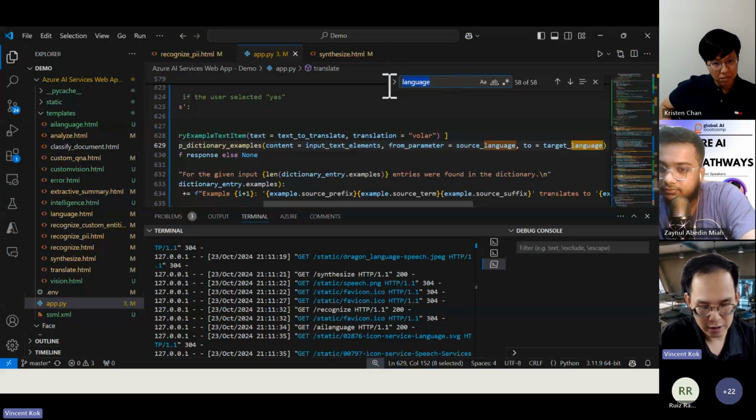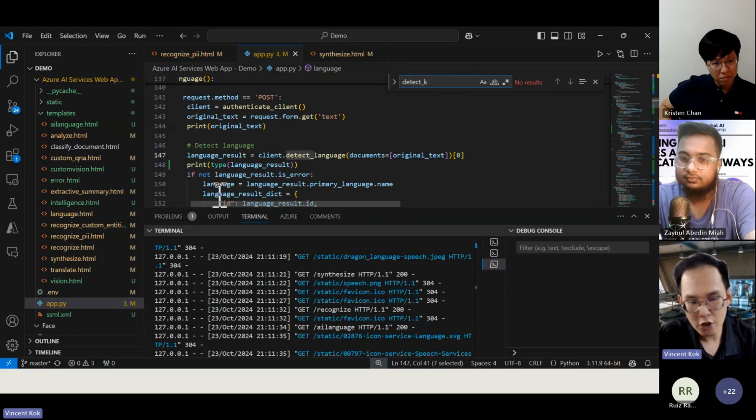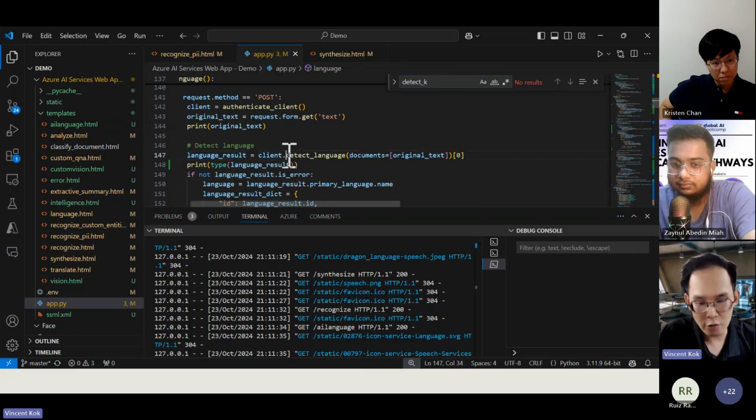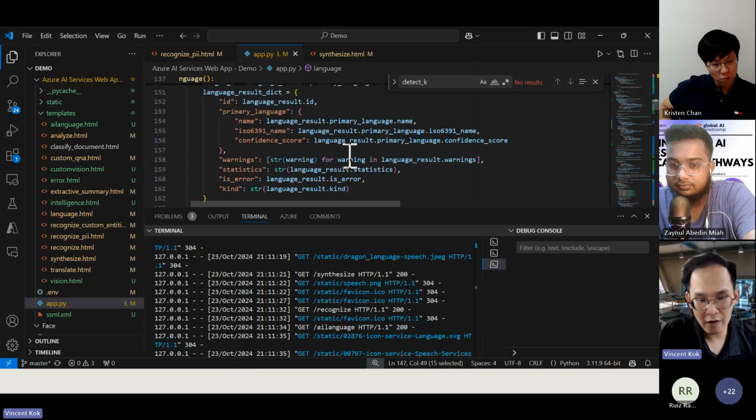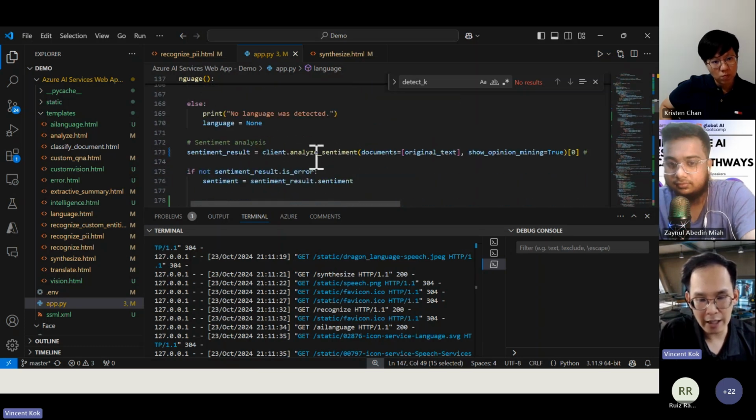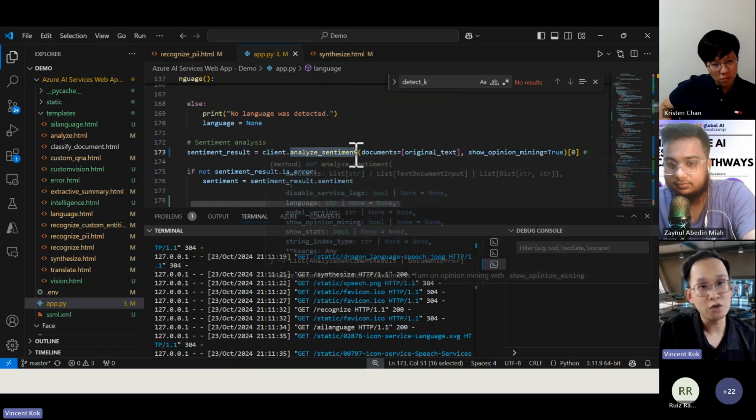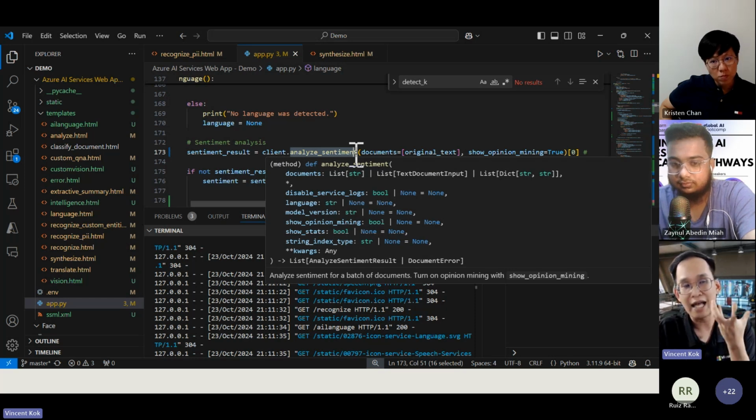Maybe I will just say detect language. You need to know that to detect language, I will use this detect languages function here. If I want to use sentiment, I need to use this function here. This is part of the skill assessment that they will assess you on.